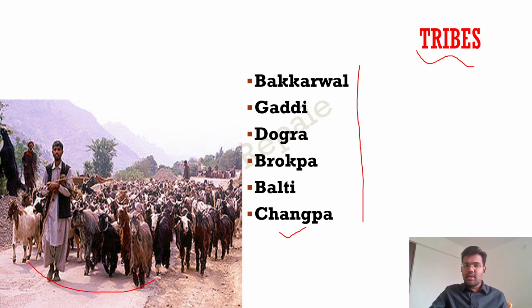Sheep rearing is their main livelihood because agriculture is absent because of the extreme weather. Agriculture is also absent because of the lack of fertile land. So what remains is the transhumance activity. So they perform the sheep rearing activities.